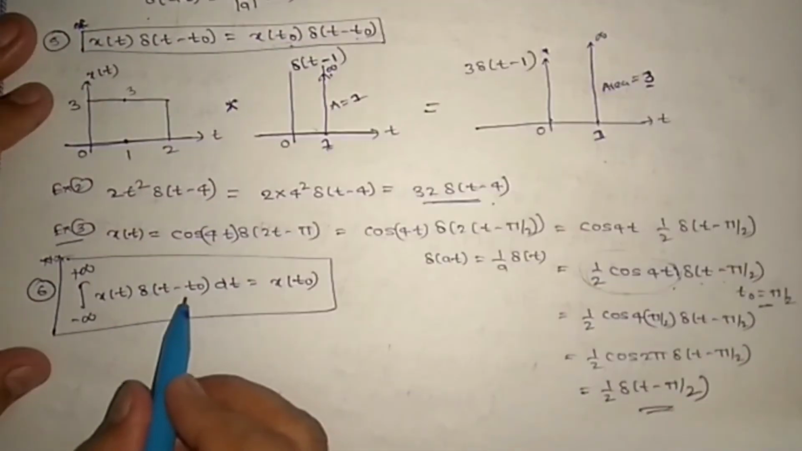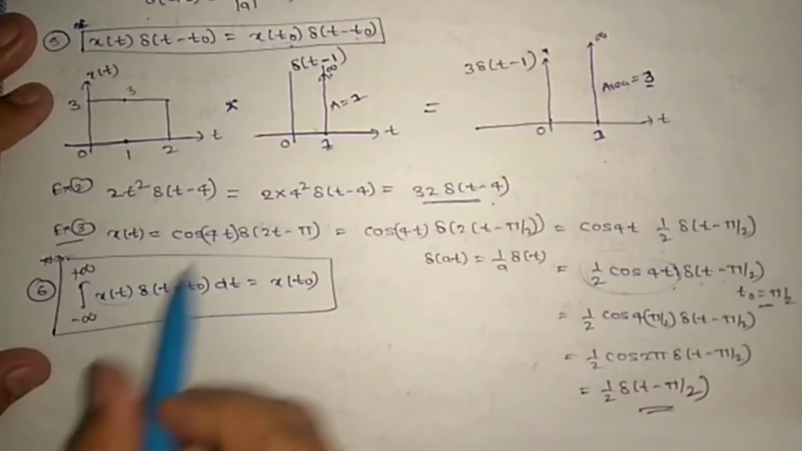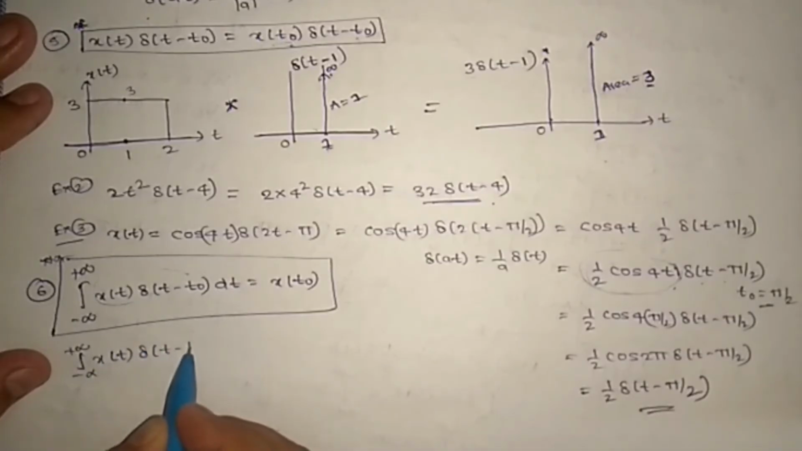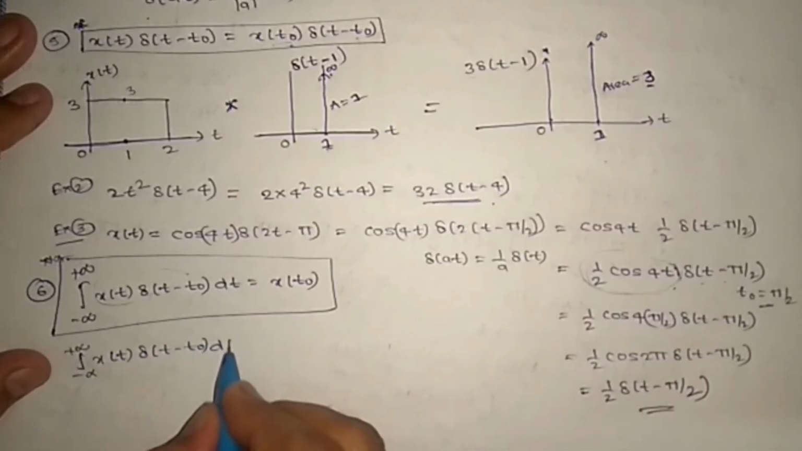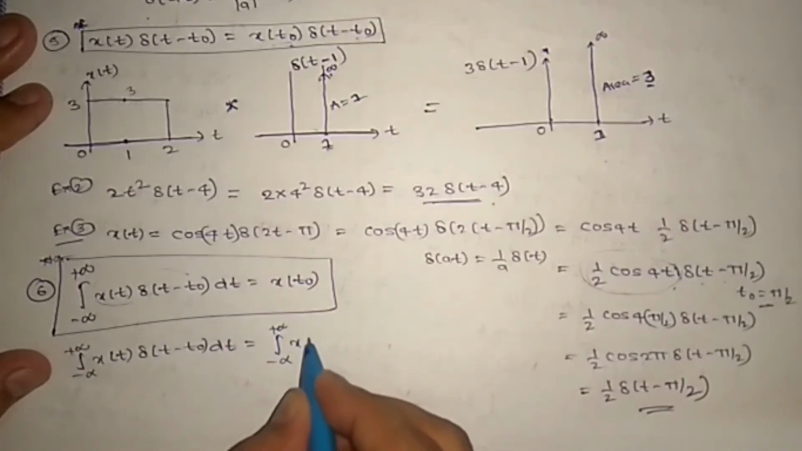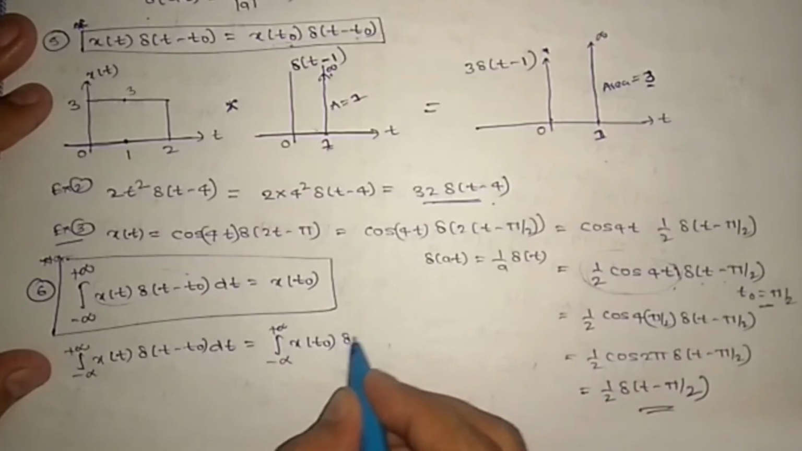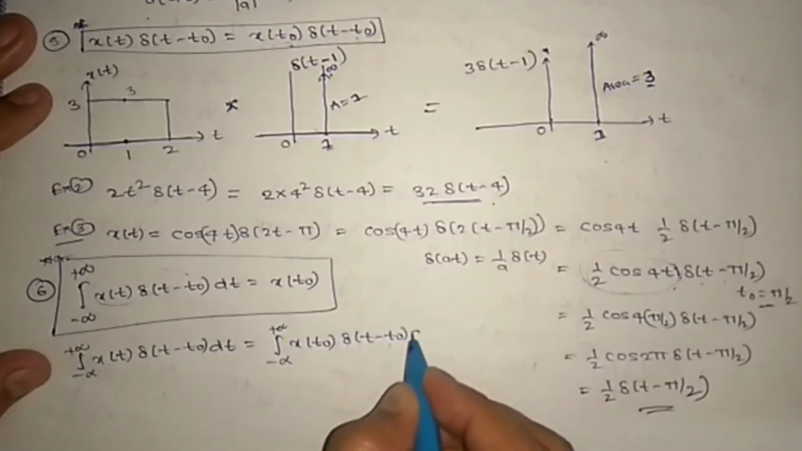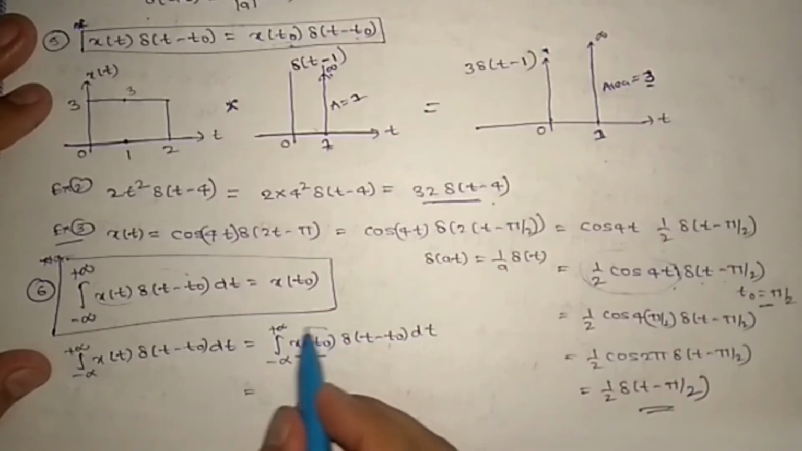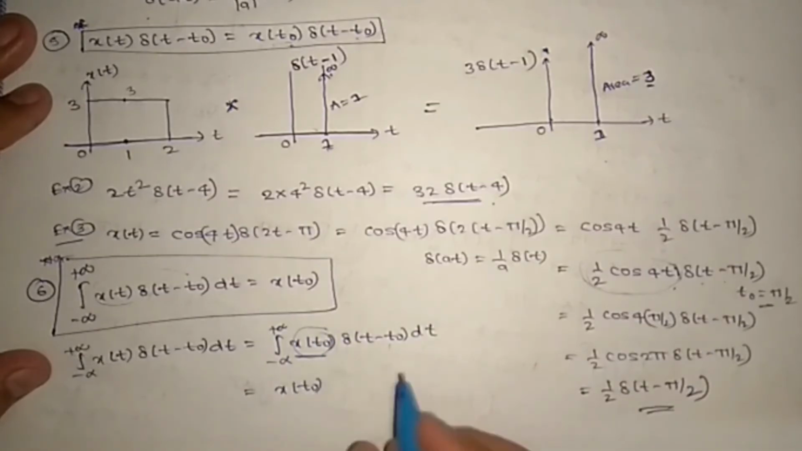See here, we can prove this one. From this you can write the integral from minus infinity to plus infinity of x of t del of t minus t naught dt equal to the integral from minus infinity to plus infinity of x of t naught del of t minus t naught dt, right? So this is now a constant only, right? It is independent of t. This x of t naught is a constant now.